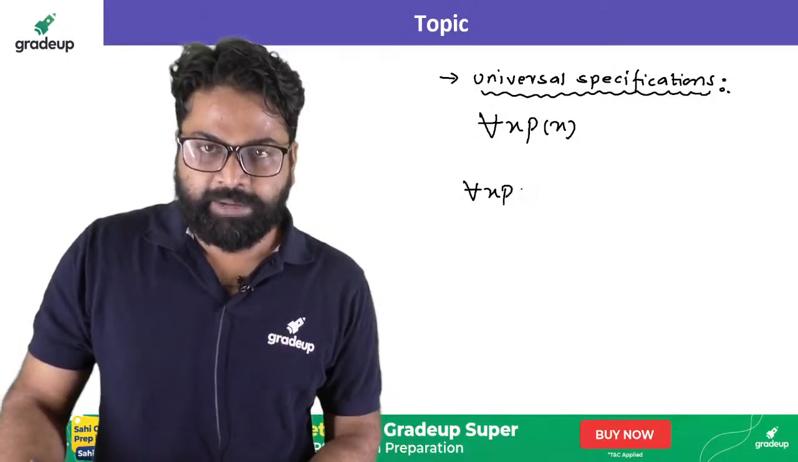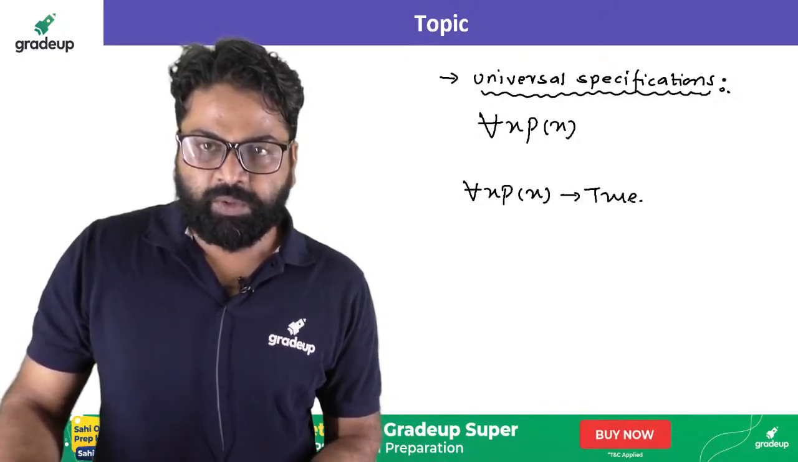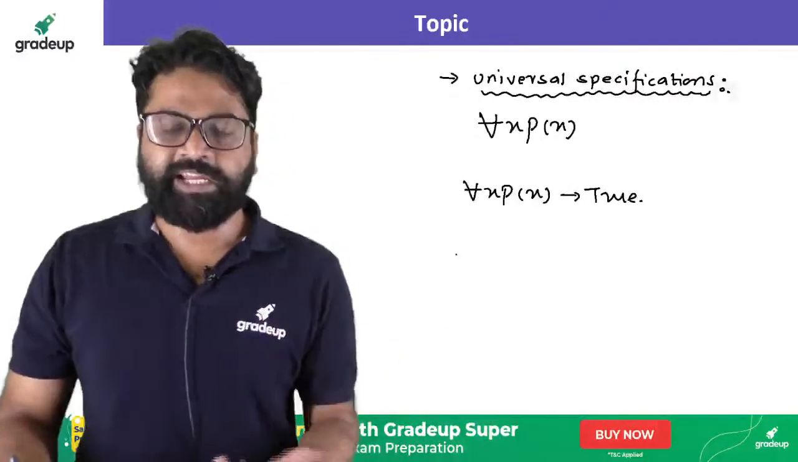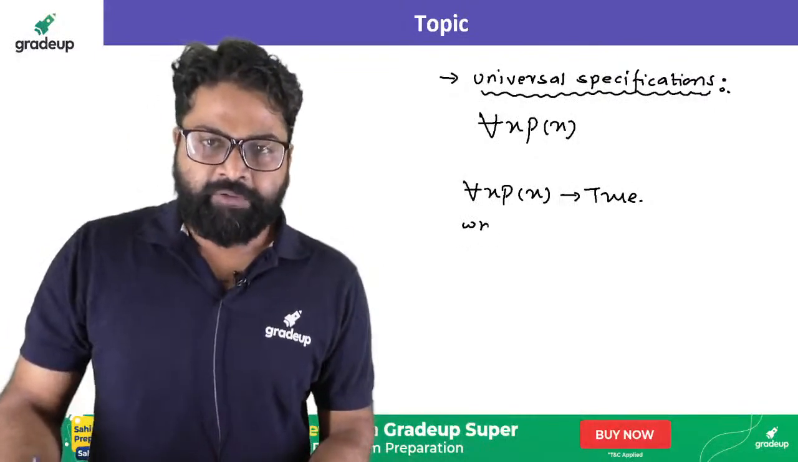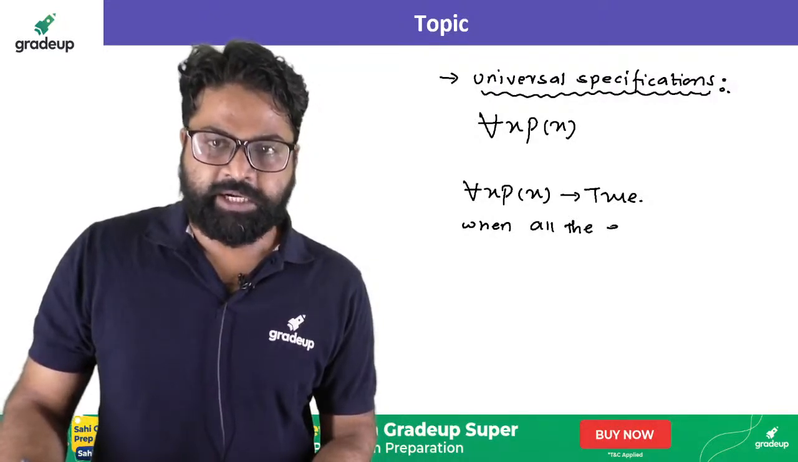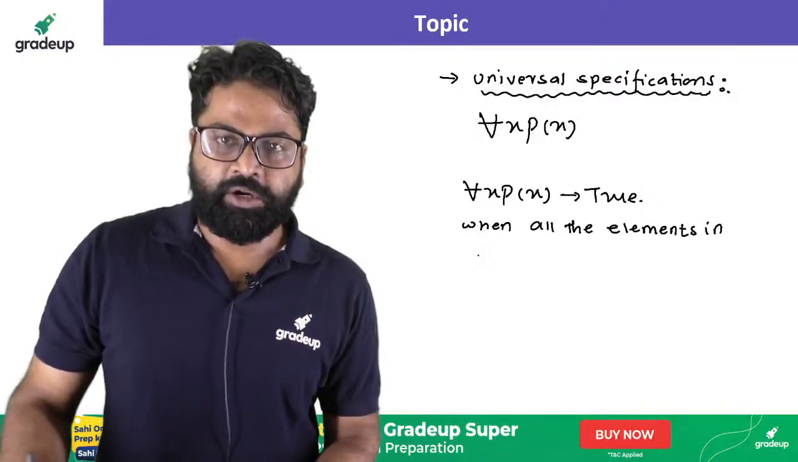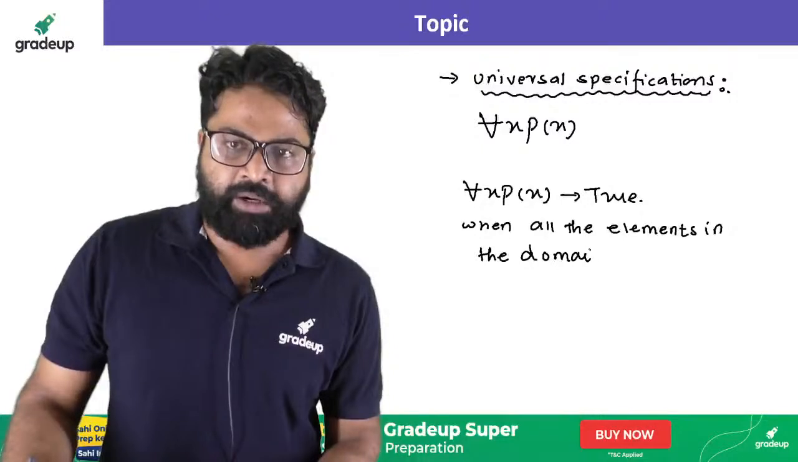So here I am writing for all of x, p of x. Let's consider the statement as true. When will this statement become true? Now this is my next question to all of you. When will for all of x, p of x become true? When all the elements in the domain are going to be true.